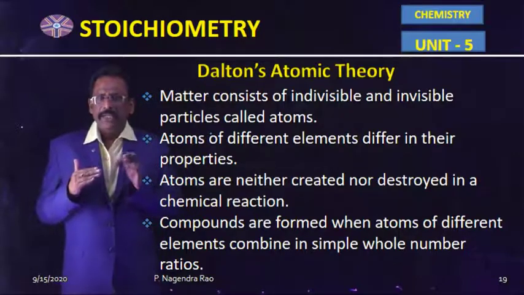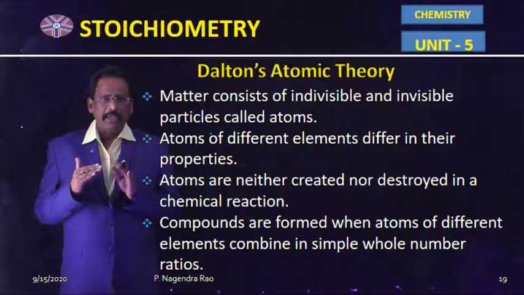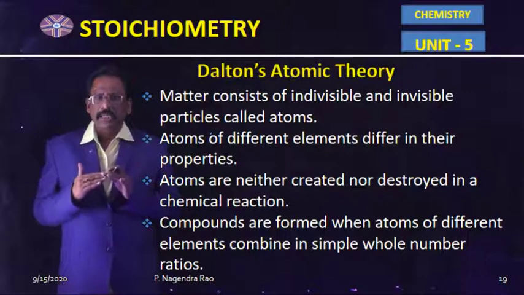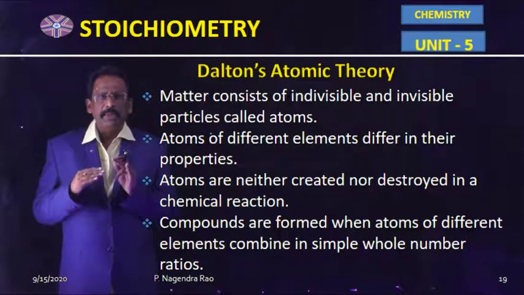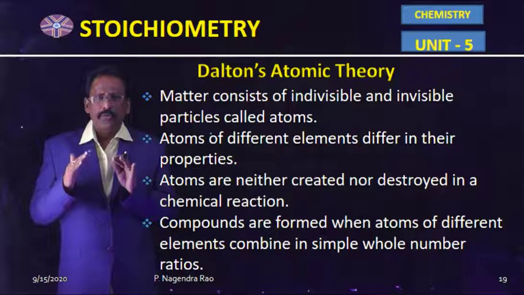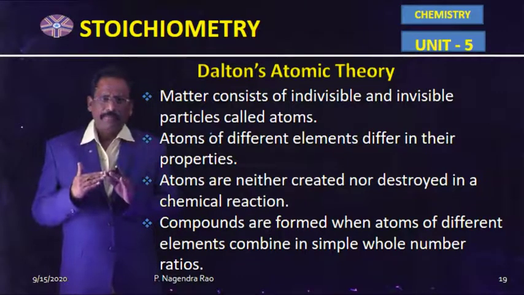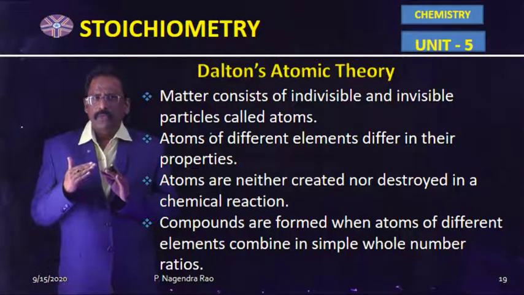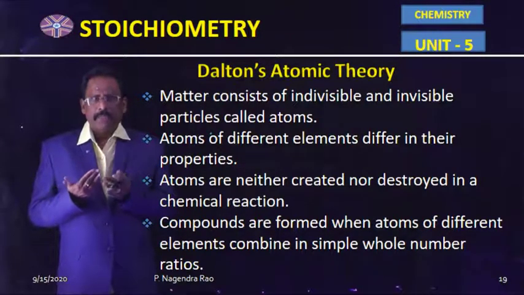And a very important point according to Dalton's atomic theory is a compound is formed by the union of two or more different elements in a definite ratio by weight. According to Dalton's atomic theory, Dalton proposed the law of multiple proportions.